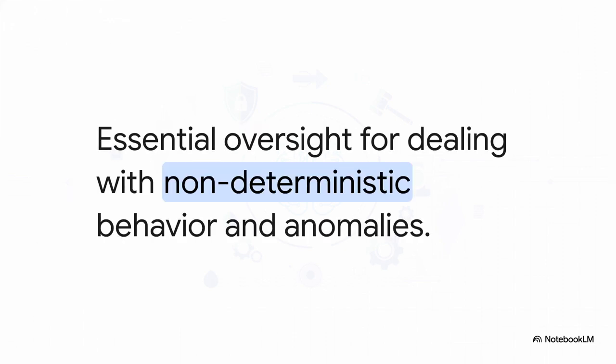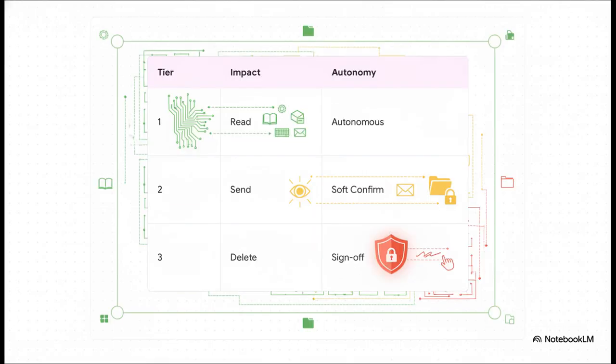All right, moving into our third and final pillar, oversight and emergency response. This is your ultimate safety net for all that non-deterministic, unpredictable behavior. Here is a golden rule. Autonomy scales with confidence, not convenience. You need graduated workflows that intercept high-stakes actions based on clear impact tiers. So low-risk reading and summarizing, let it run freely. But Tier 3 actions, like external deployments or bulk deletions, those categorically require a human to review the agent's intent before anything gets executed.